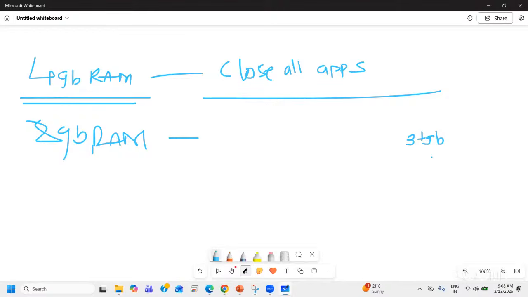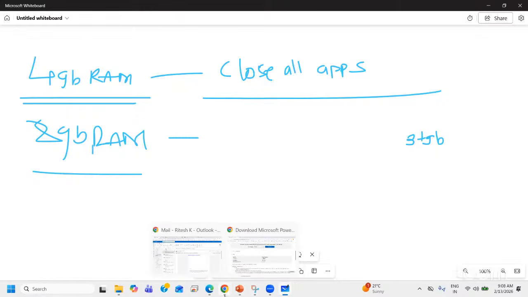If you open other applications, Power BI Desktop itself will slow down. That's the reason. I'm not saying that if you have 4 GB RAM, you should go with 8 GB, or that you should extend it. No, it is not required. The only solution is to close the other applications and use only Power BI while you are developing reports. Work with one application at a time. That's the only condition.